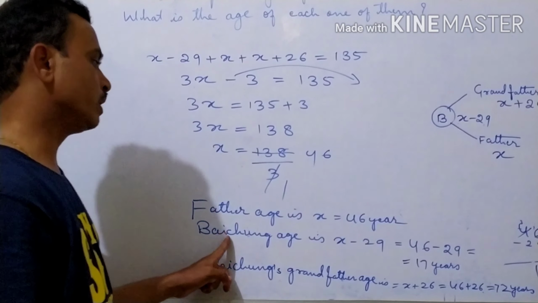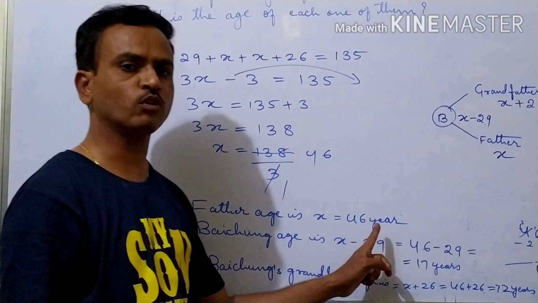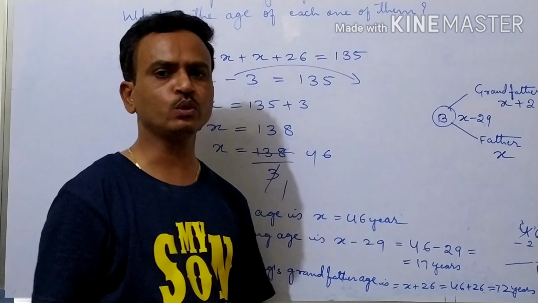Okay. Then Baichung's age is 17 years. Baichung's father age is 46 years. And Baichung's grandfather age is 72 years.